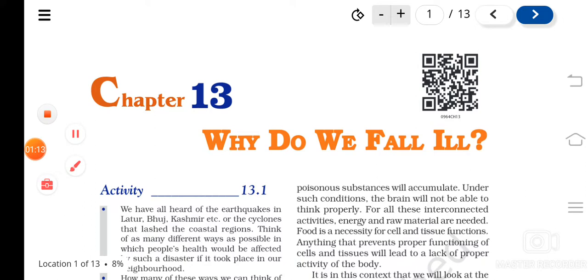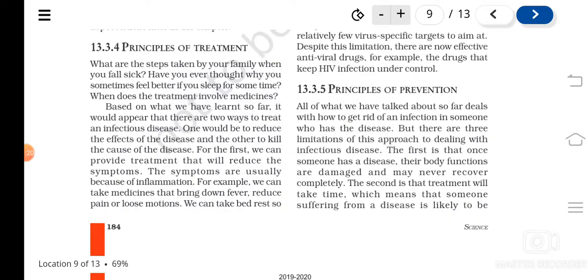Now we are going to study the principles of treatment. Treatment means what? Once the disease comes, how you will cure it, or how the disease will be treated. So that is treatment. So what are the principles of treatment?